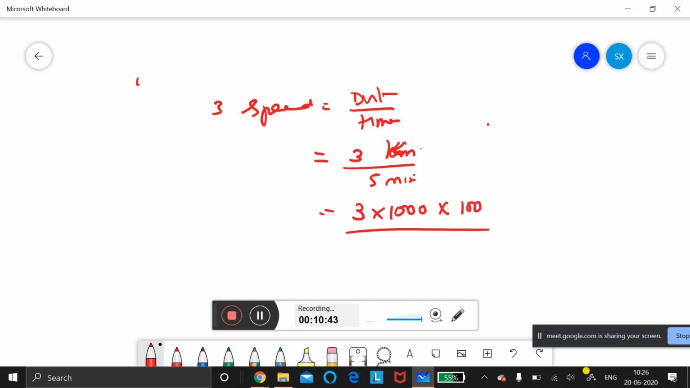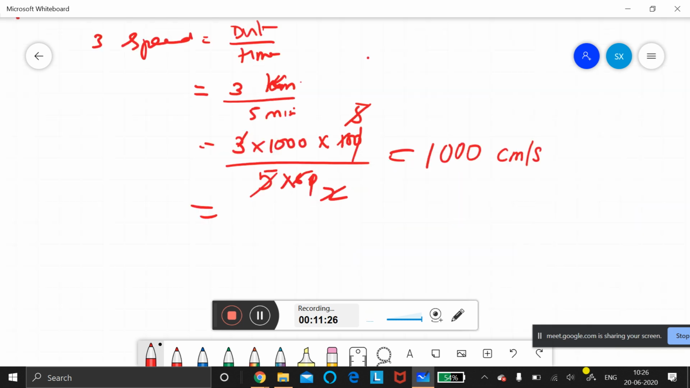5 minutes means the minutes will be converted into seconds. So you should multiply 5 into 60. If you do this calculation, you will get the answer: 3 into 1000 into 100 divided by 5 into 60. Cancel the 6 and the 6 0, this is 2 times, and this is 5 times, and the 5 gets cancelled. So what is your answer? 1000. What is the unit? Centimeter per second. Very good. You should write the unit, it is very important. This is the speed.